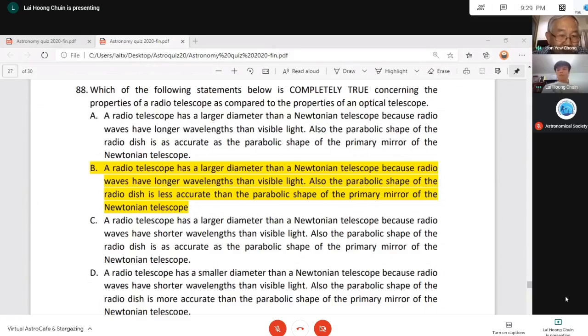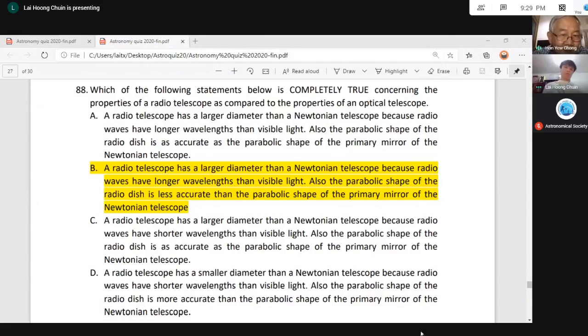So B, look at B, correct answer. A radio telescope has a larger diameter than the Newtonian telescope. That we all know. So in all the answers, radio telescope has a large diameter. This is the type of telescope that uses a dish. All right, a dish, just like your Astro dish. But radio telescopes have much bigger dishes than that. Okay, because radio waves have longer wavelength than visible light. That we know is true. Radio waves usually have longer wavelength than optical light.